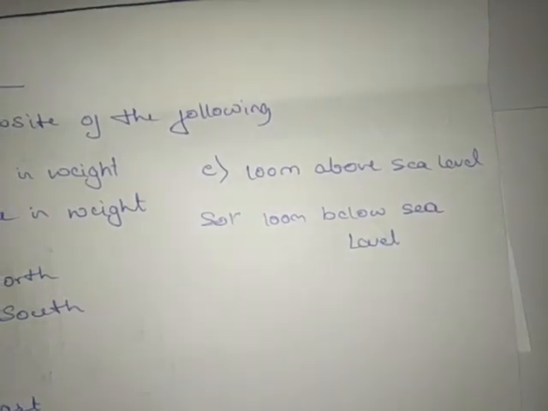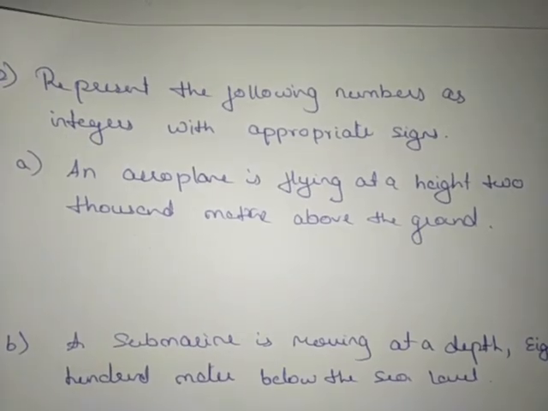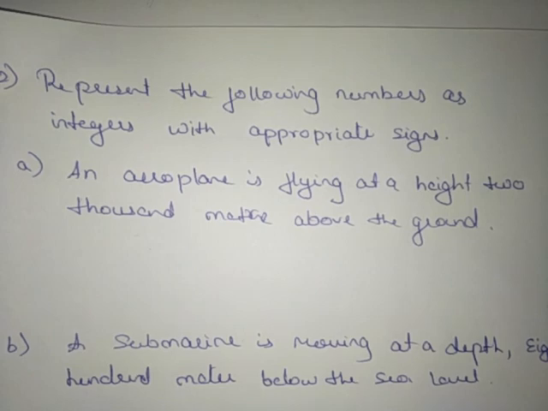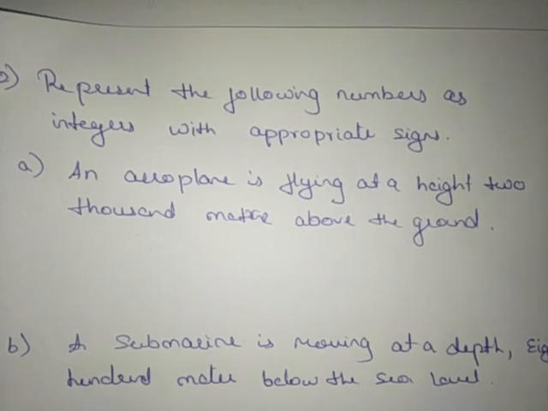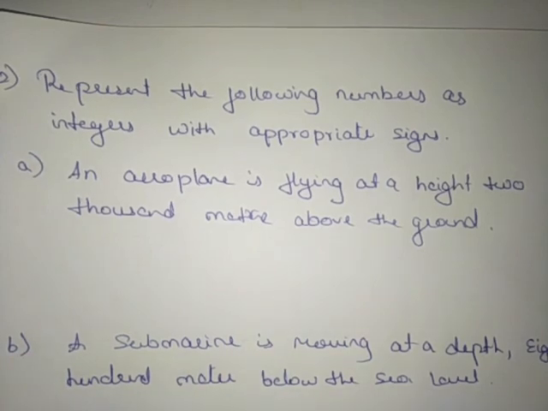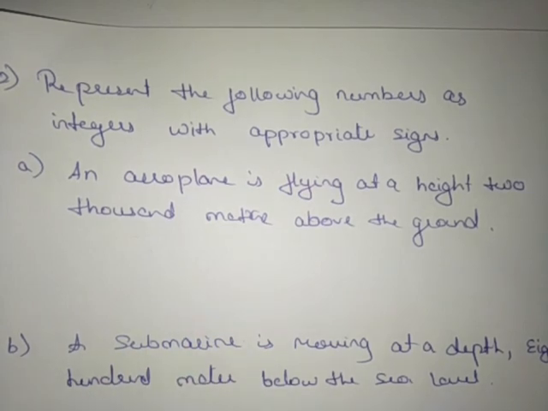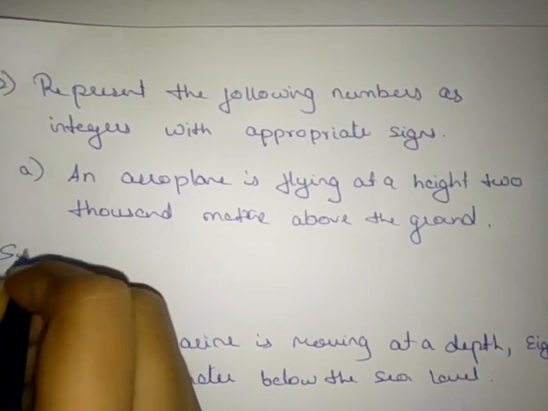We'll move to the second main. Represent the following numbers as integers with appropriate sign. Here they have given in words, means verbal form, right? Now we must write it in number, means integer form with the appropriate sign. Appropriate sign means positive, plus sign, or a minus sign, right? So we'll begin the solution.